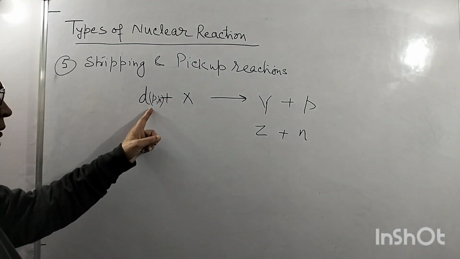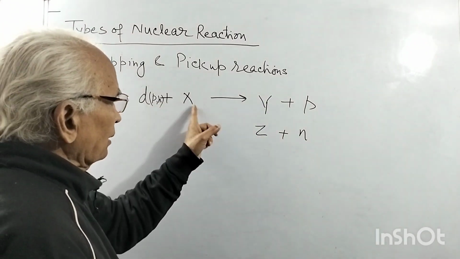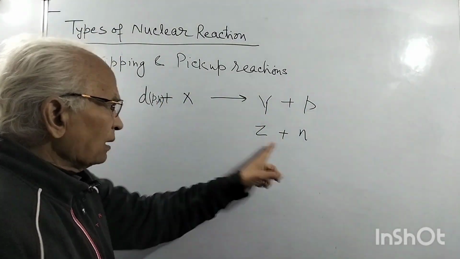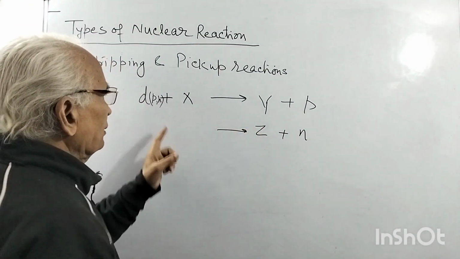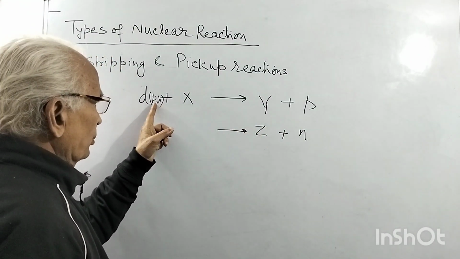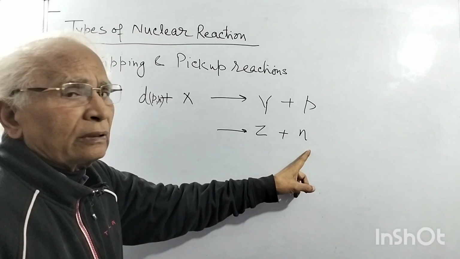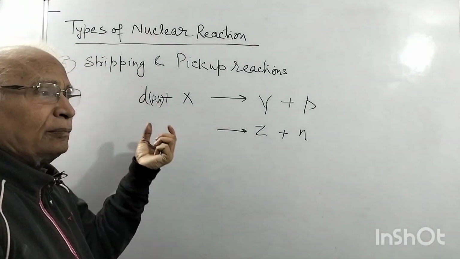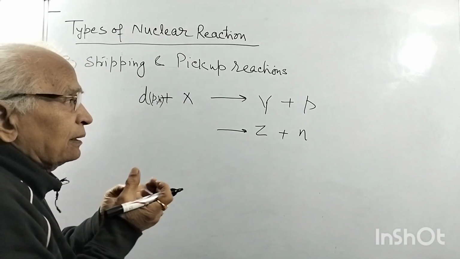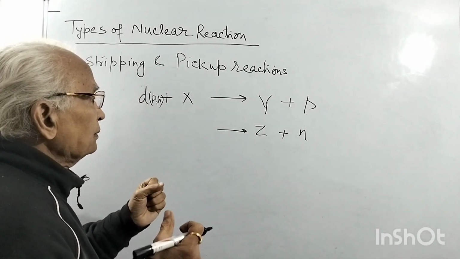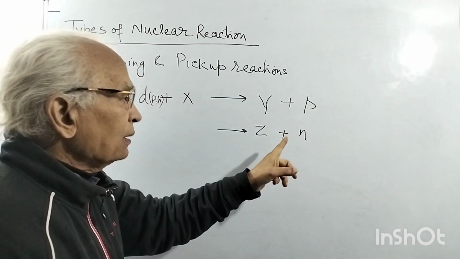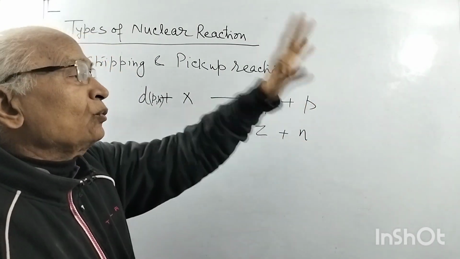In one reaction, the neutron is absorbed and proton is emitted; in the other, the proton is absorbed and neutron is emitted. So from the deuteron, a two-particle system, we are taking something. This is stripped off: neutron is taken, proton is emitted; here proton is taken and neutron is emitted.